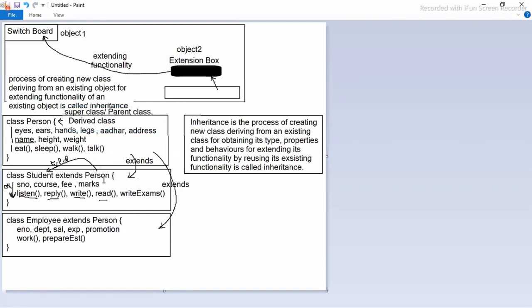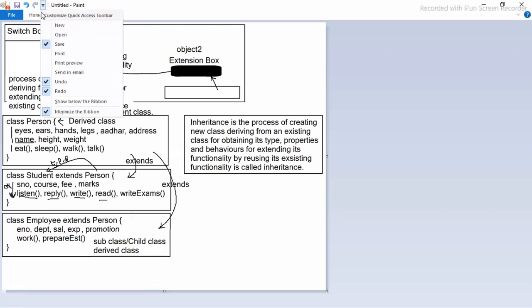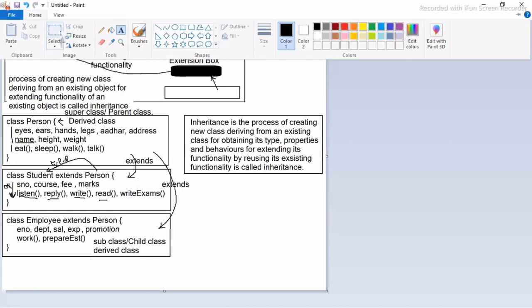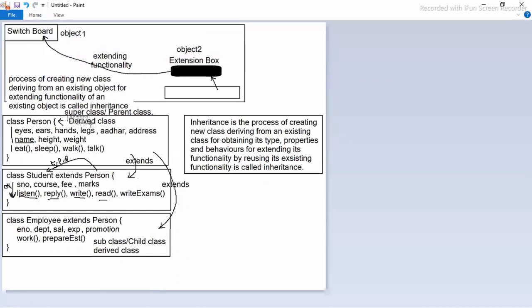Then these employee class, student classes are called what? Subclass or child class or derived class.